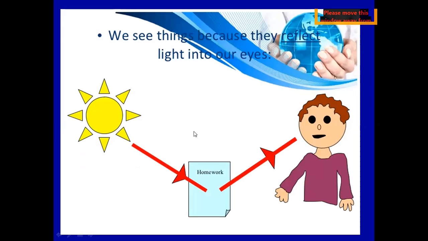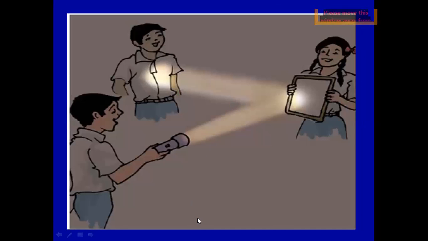This process is very important to visualize the whole world. In this activity, the boy is throwing a ray of light from a torch on the mirror, the girl is holding the mirror, and it reflects and falls on another child. That is reflection.